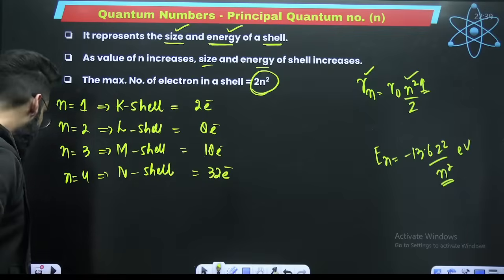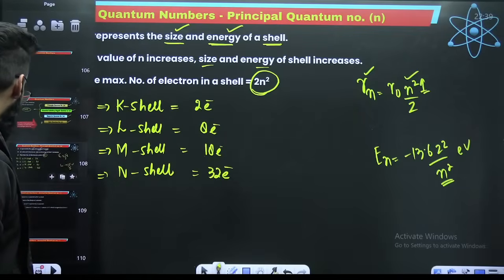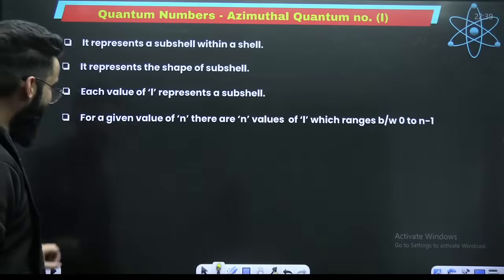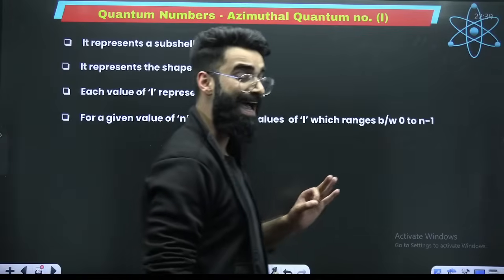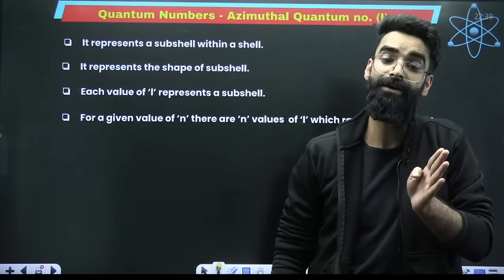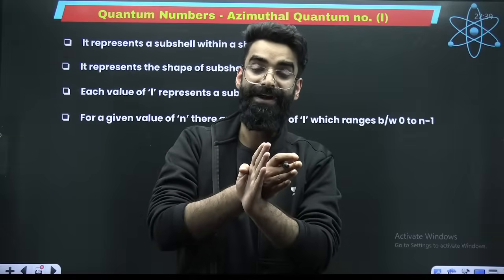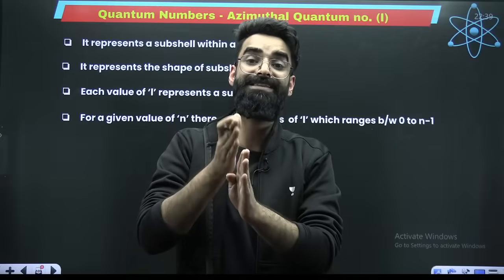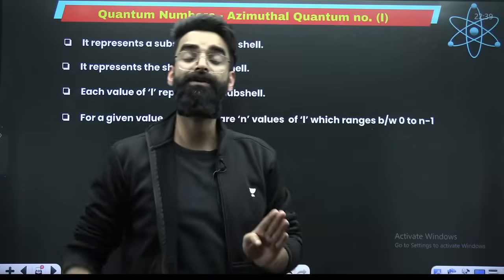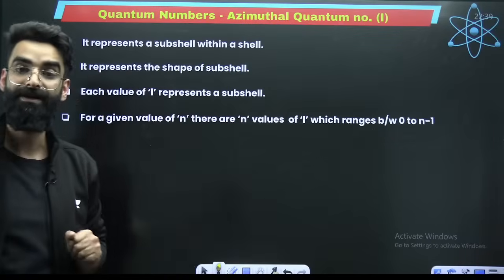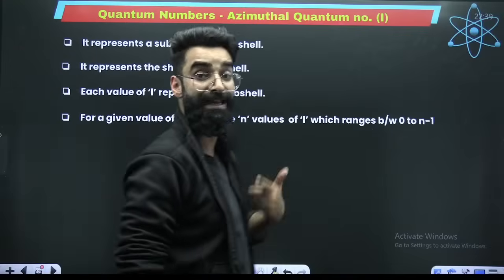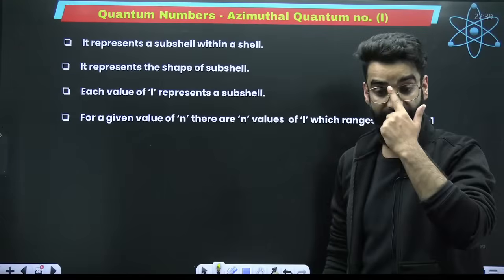Now, if you talk about the azimuthal quantum number, that is important. It gives us the idea about the subshell of a shell. Your shells are made of subshells, right? So the principal quantum number gives us the idea about the shell. Now the azimuthal quantum number gives me the idea about the subshell. It tells me in which subshell the electron is present.